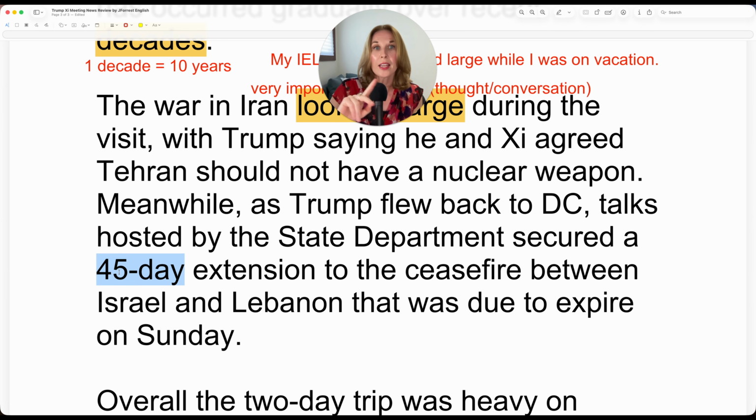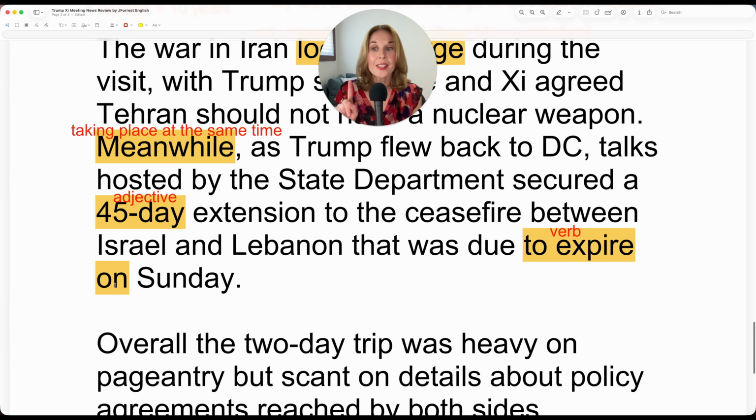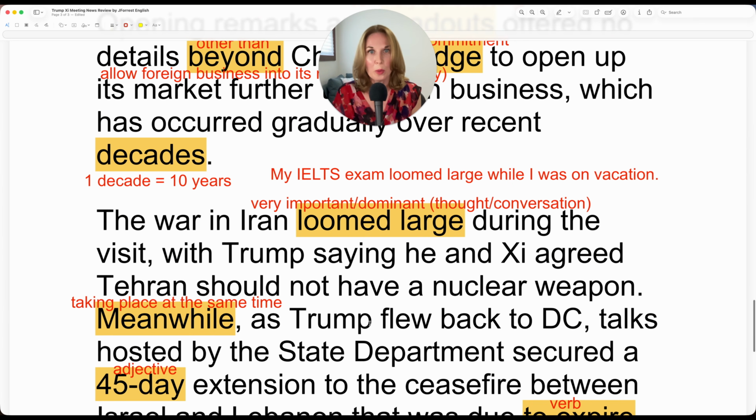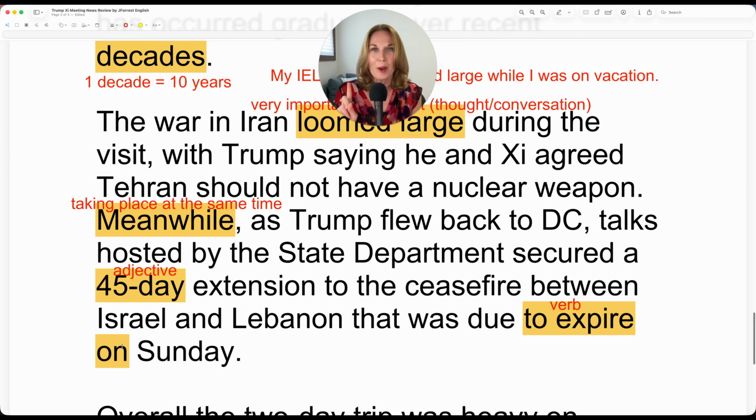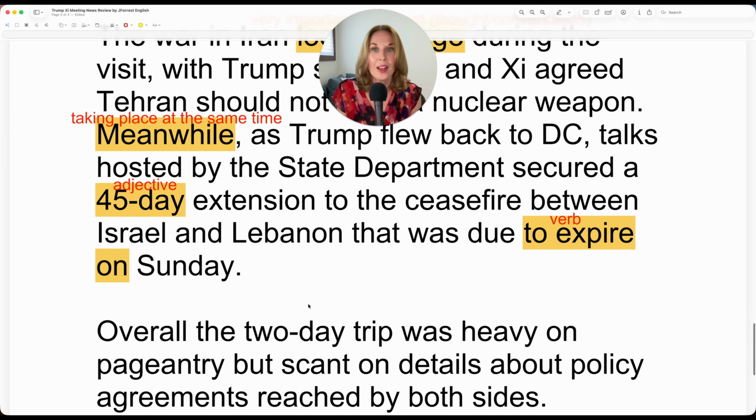So 45-day, this functions as an adjective as well. That's why there's no S there. So now we know what these two actions are with meanwhile. Trump flies back, a 45-day extension is secured, and they happen at the same time. And here, notice I highlighted on Sunday, because before they omitted it and said to expire Sunday. But remember, if your IELTS exam is looming large, then make sure you use the preposition before the day of the week: on Sunday.